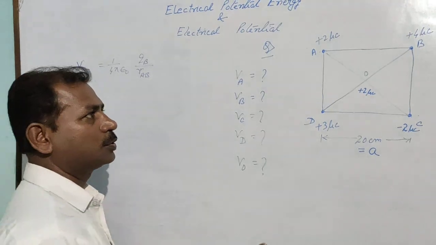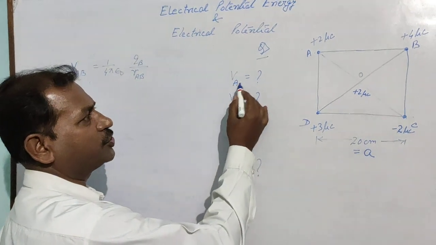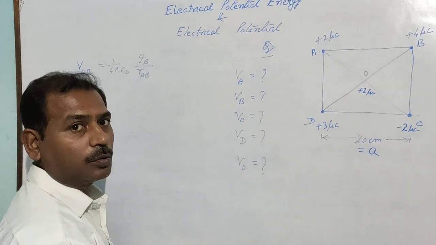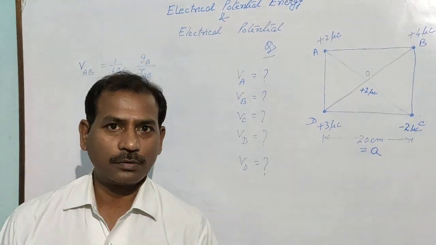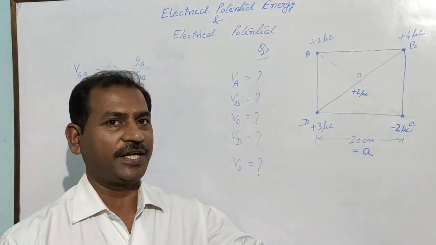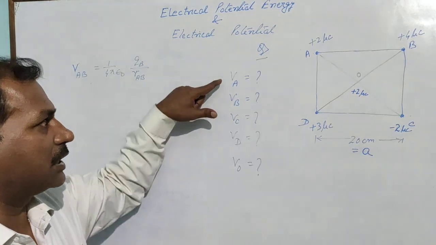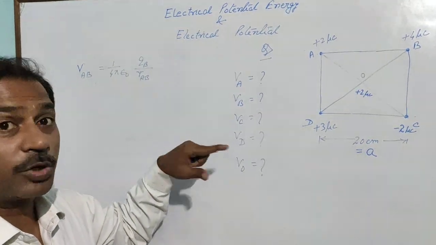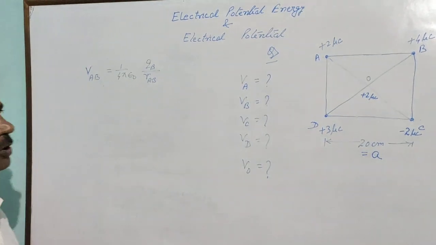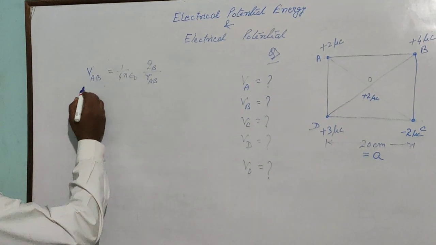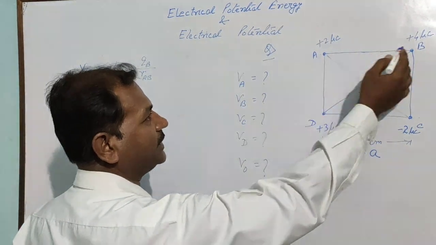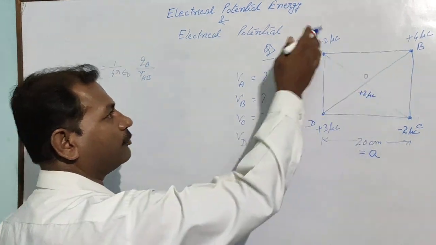If anybody asks you to find out electric potential at A, at B, at C, at D, at O, then what will you do? This time the person is not asking about potential energy. He is directly asking about potential at A, B, C and D, at the same time at O. No problem at all. First of all, you have to find out net potential at A. Again, several charges are there, so according to that, you have to take.